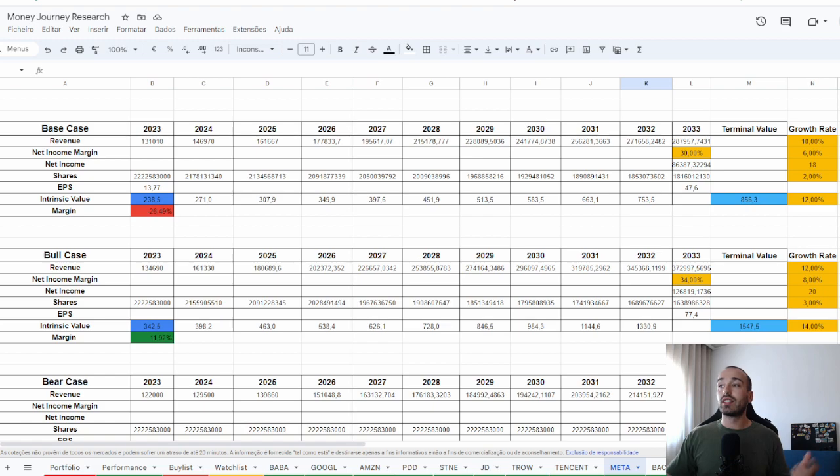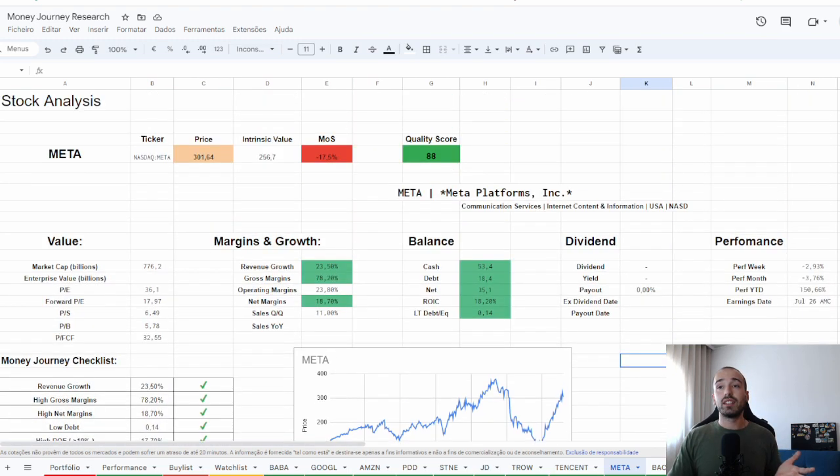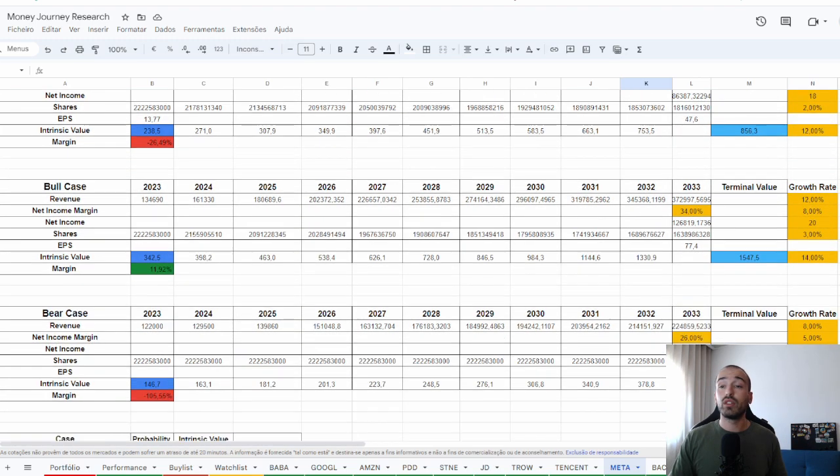So discounting that at a rate of 12%, the intrinsic value or fair value at this moment at 2023 here, it will be around $238. So at the moment the stock is trading at 300, so it will be slightly overvalued.